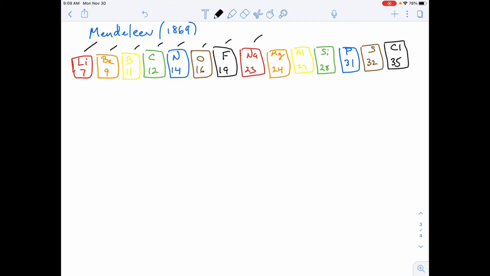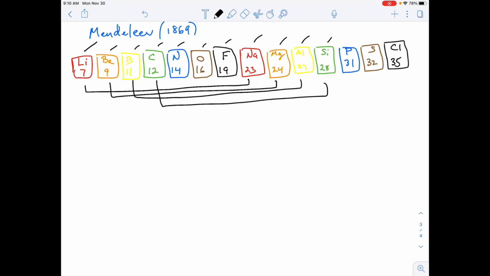Sodium happens. And then magnesium happens. And then aluminum happens. And notice this pattern, silicon happens. The colors just start to repeat in order again.